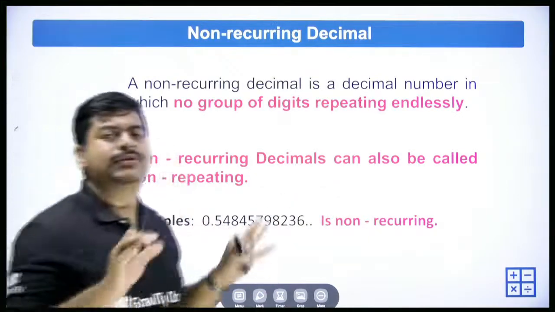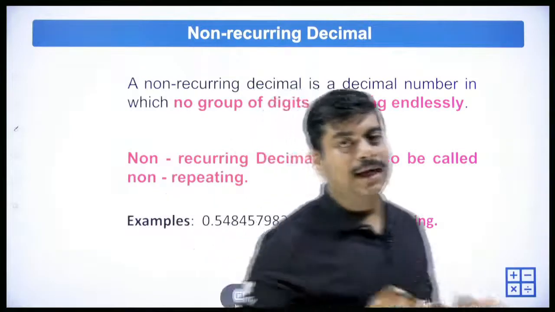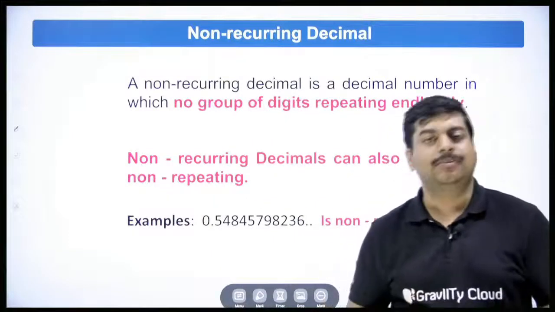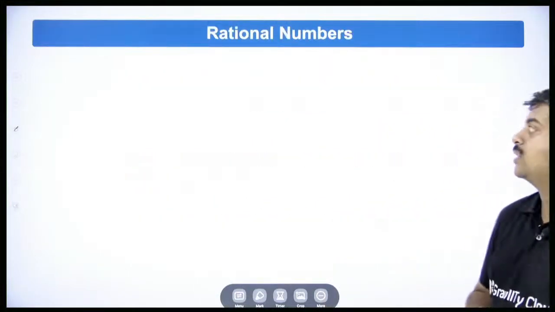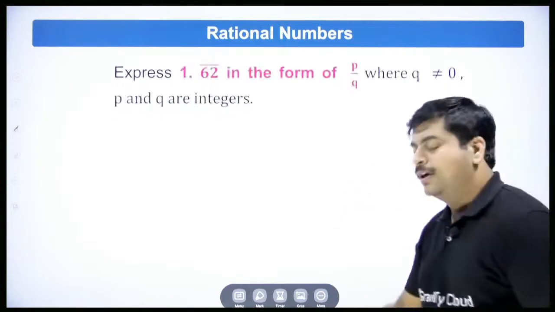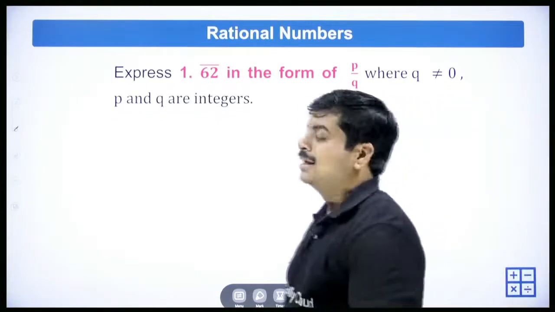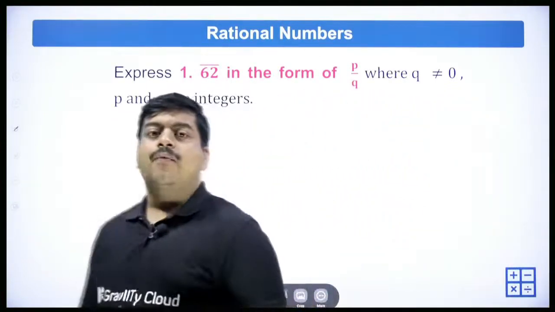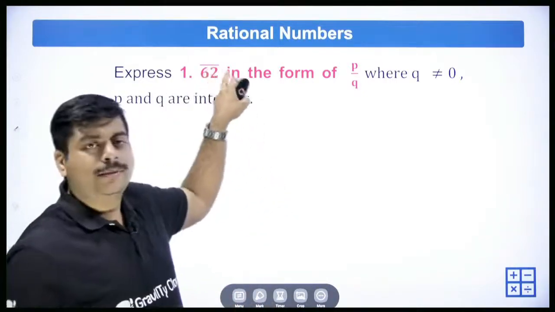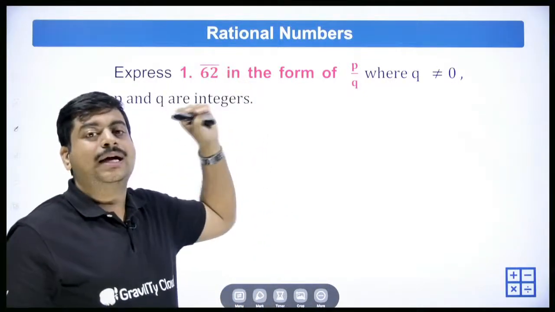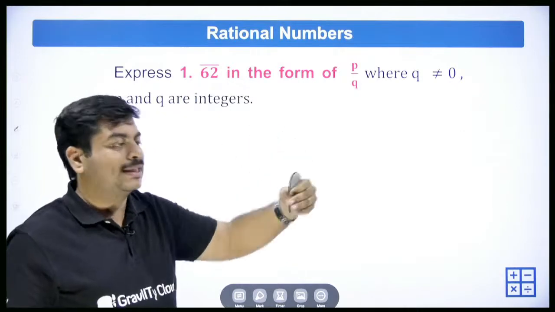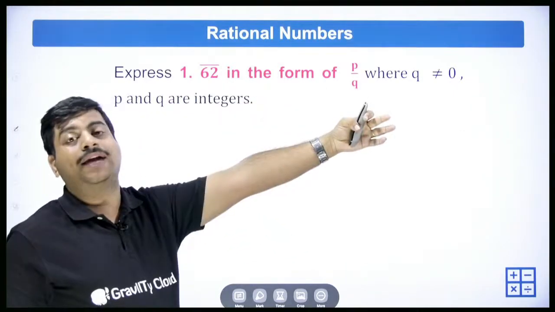We discussed all these things in the previous classes, along with a couple of examples. Let's continue our discussion. The first one we are going to discuss in today's class is expressing 1.62 bar, which is 1.626262 and so on. There is no end for that.